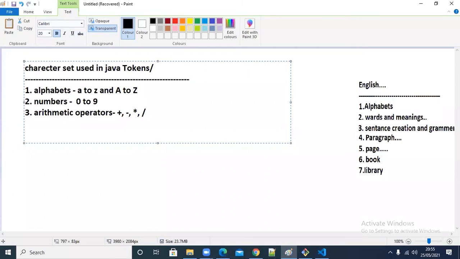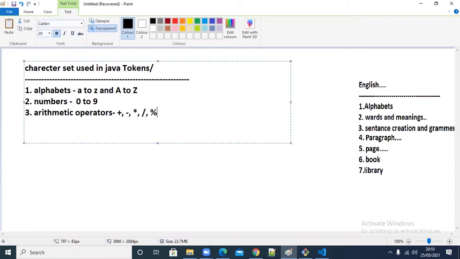Division is not a divided by sign in Java. In Java, divided by is slash only. You're getting it or not? Slash is the division symbol. Next, there is one more thing, which is percentage. This is also an arithmetic operator. So all these things are arithmetic operators.